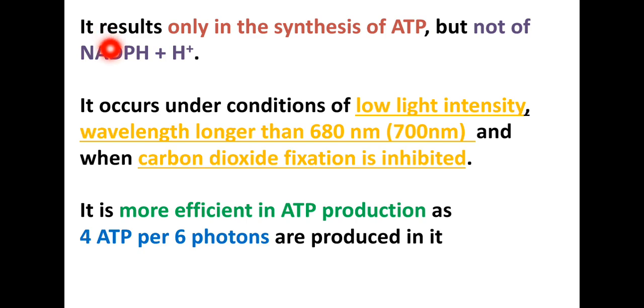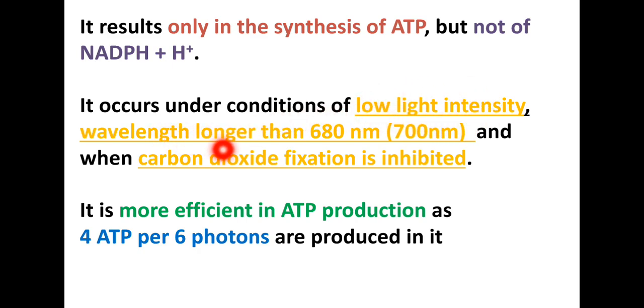Right, coming to the results of the cyclic photophosphorylation. It results only in the synthesis of ATP, but there is no NADPH formation. Again, very important phenomena. We have to note this point. The ATP is only synthesized, but there is no NADPH. And there is a peculiarity. The cyclic photophosphorylation occurs when low sunlight or low light intensity is present.